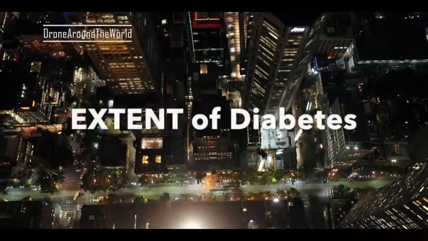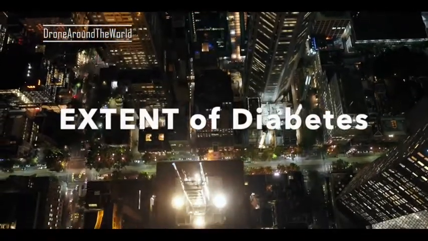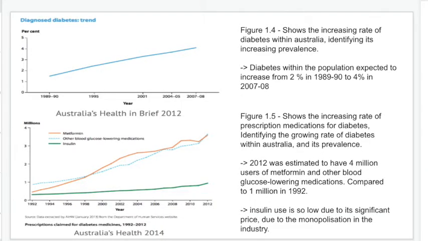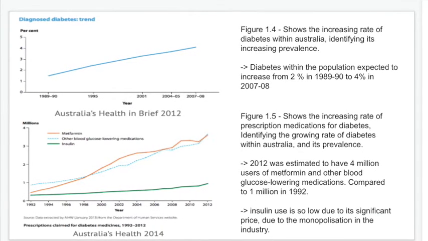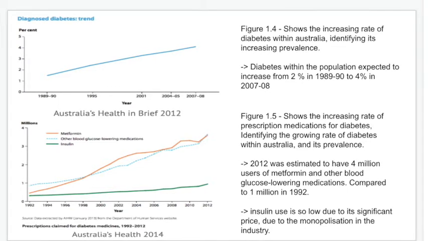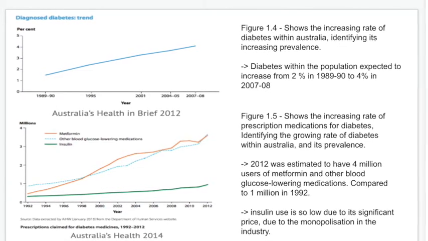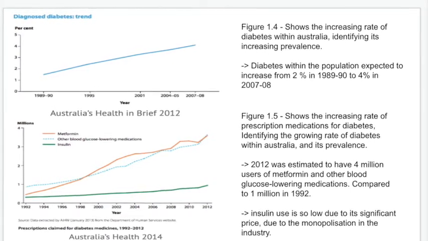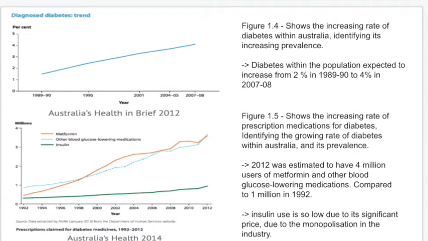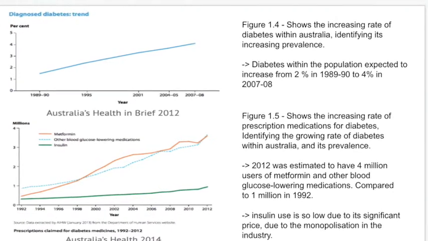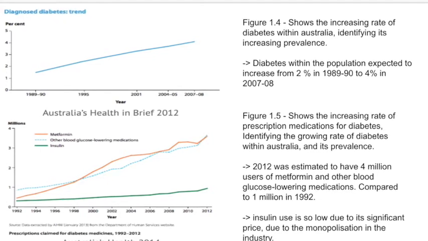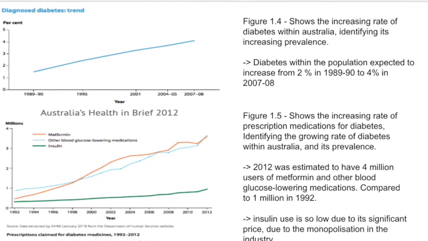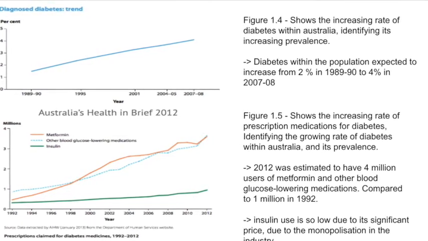Now, the extent of diabetes. There are 1 million people in Australia with diagnosed diabetes, and another 1/4 of people are believed to be undiagnosed as of 2017-2018. 85% of these cases are type 2 and only 12% are type 1. Along with that, over the last 20 years, the rate of diabetes has doubled in Australia to 4.2% of the population. 92% of type 2 diabetes occurs in adulthood, though 8% occurs in children.